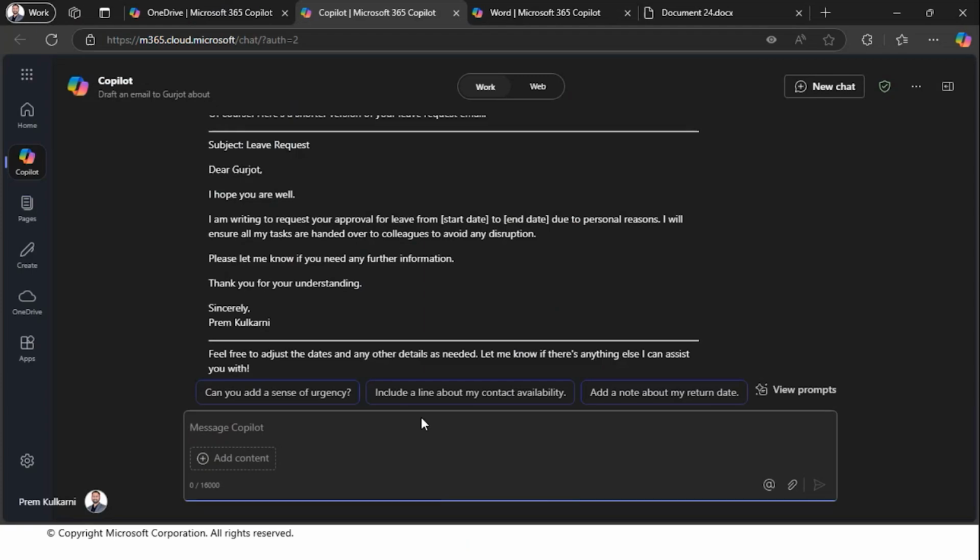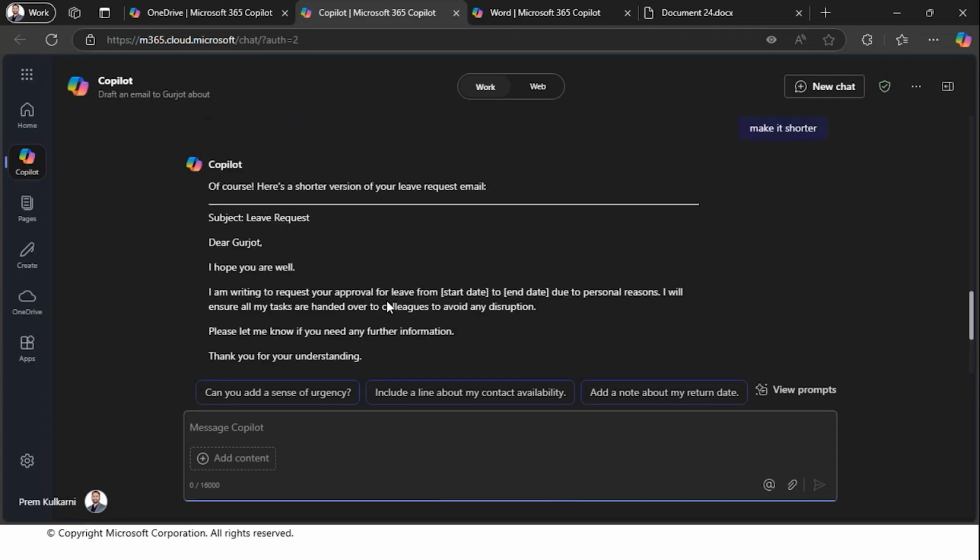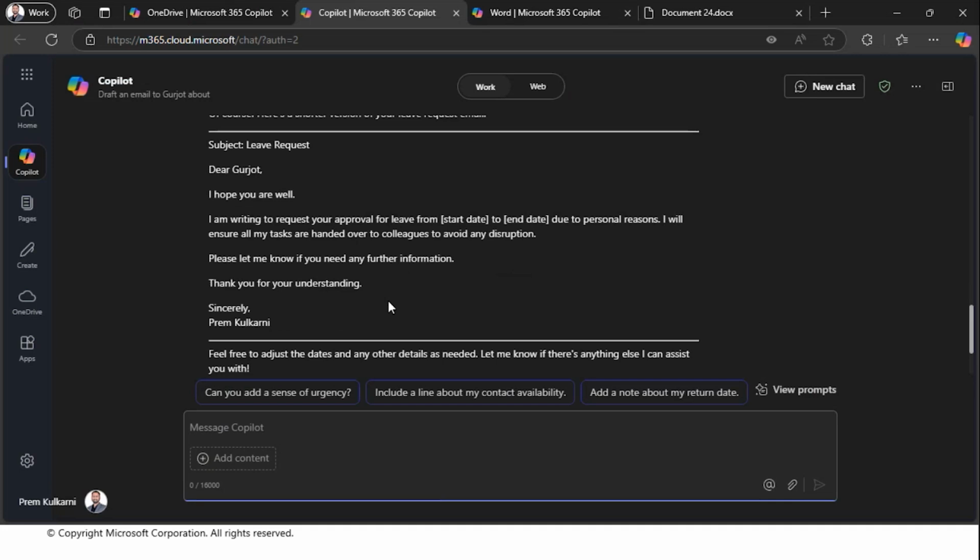Yes, Rohit, I can see your hand is raised. Yeah, Prem, just want to check the composition of that email is certainly what we expect from a generative AI to do. But as it is M365 Copilot, now this email is fine, it has everything that I need. Can I ask it to send it as well? Because it already knows Gurjit or my accounts.